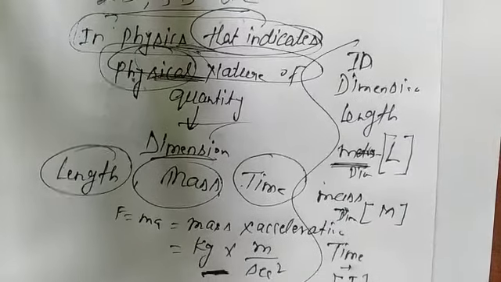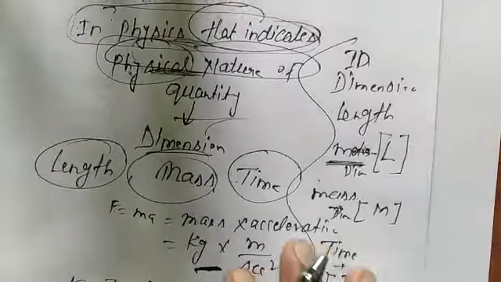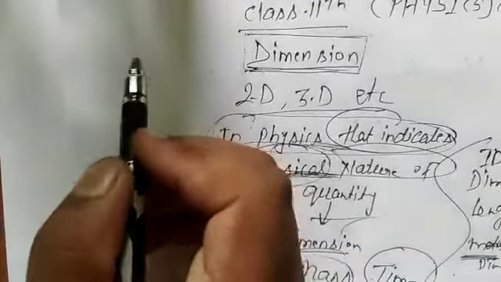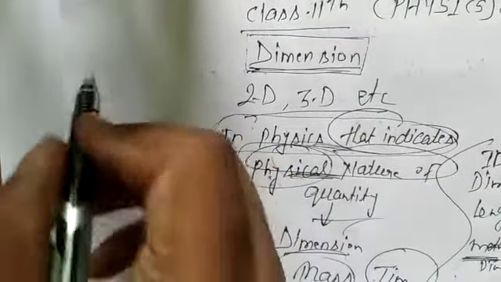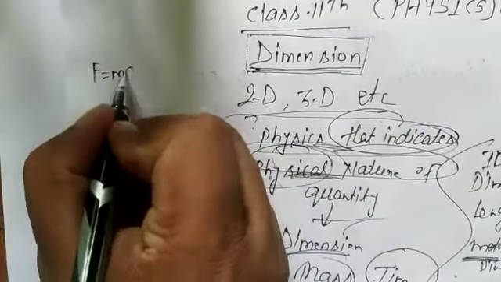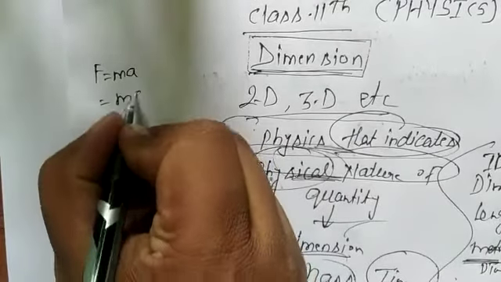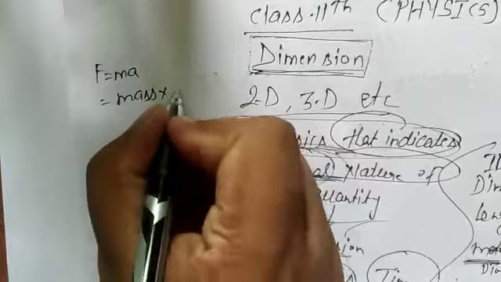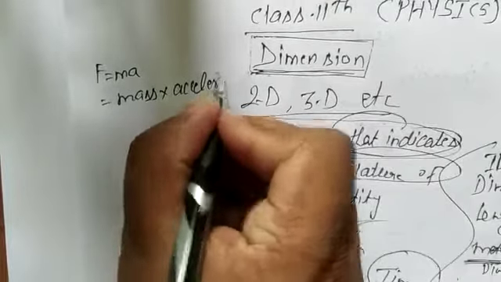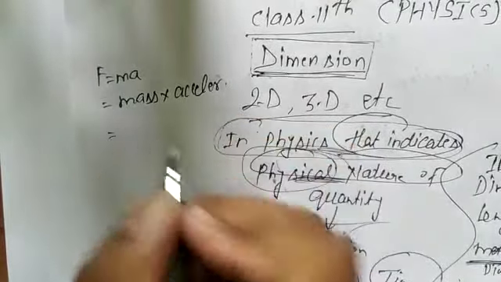Now, as I told you, F equal to ma: force is mass and acceleration.